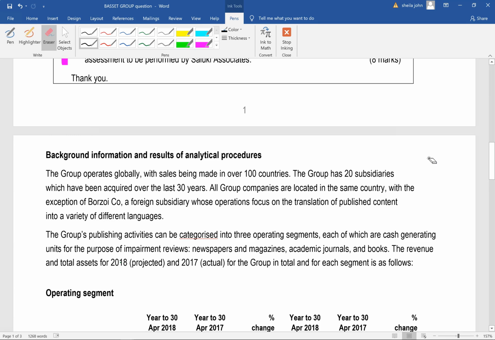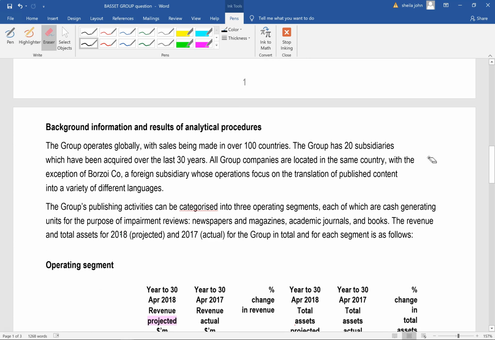All group companies are located in the same country, with the exception of BOSOI, a foreign sub whose operations focus on the translation of the published content into a variety of languages. So this company is a publisher. They've got 20 subsidiaries, and it looks like all the subsidiaries are involved in publishing something or the other. And you have got BOSOI here, a foreign subsidiary, which focuses on the translation of the published content of all the 20 subsidiaries, I imagine, because all the companies are involved in publishing.